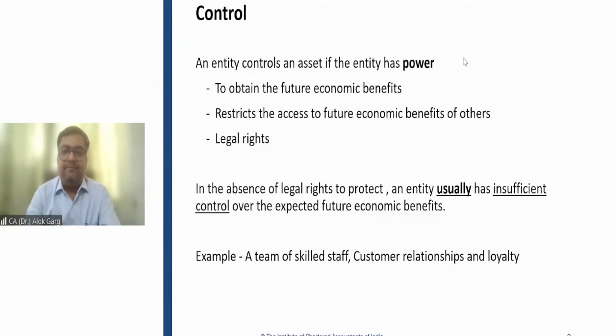You are right, Preeti. Although, if I have written a book on Ind AS, let's say, a treatise on Ind AS is my book, so the copyright is with me, right? Of course, by this copyright my sale will not increase, but I will restrict others. I will stop others from copying that content.